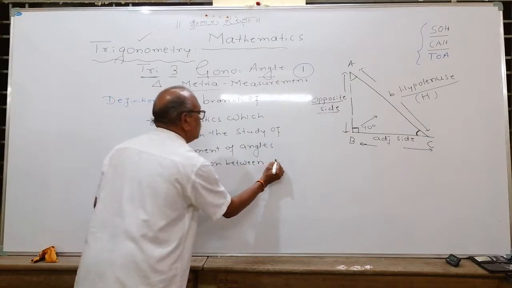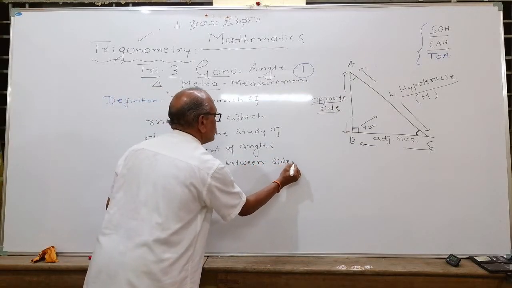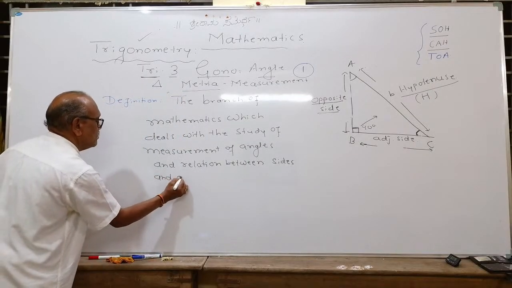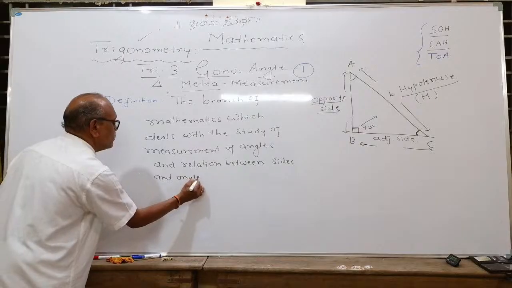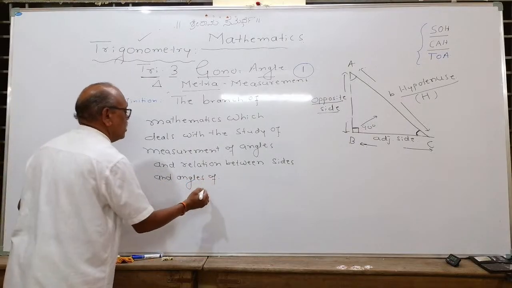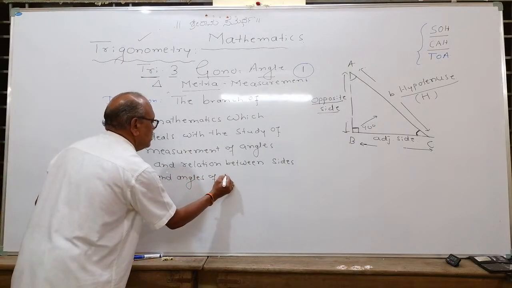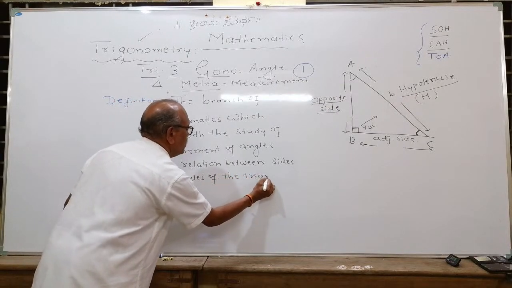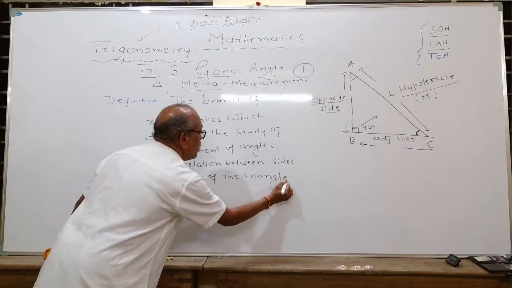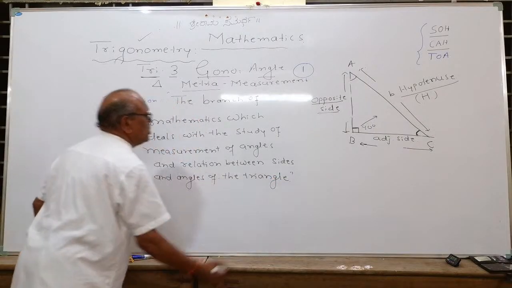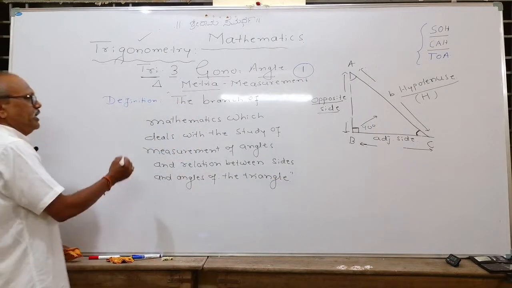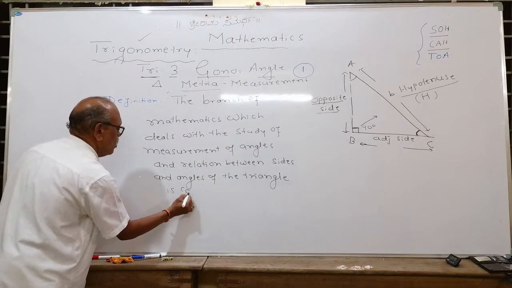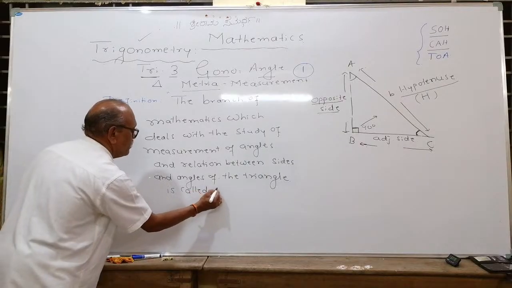Relation between sides and angles of the triangle means trigonometry is an extension of the geometry part. It is called trigonometry.